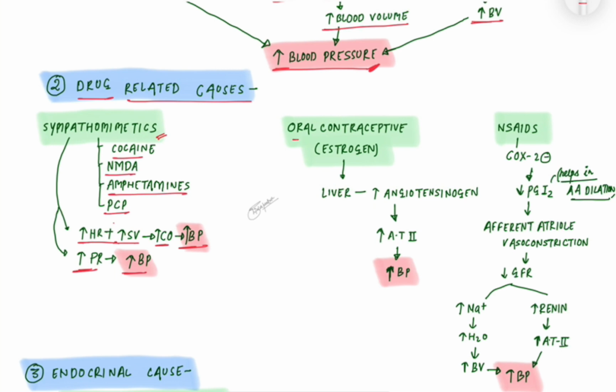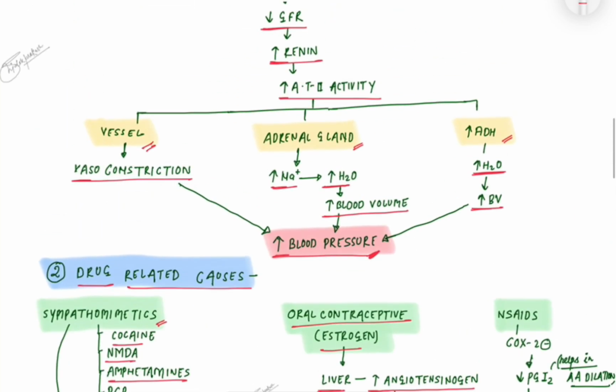Oral contraceptives like estrogen act on the liver, increasing the production of angiotensinogen, which is converted to angiotensin 1 and then angiotensin 2, increasing the blood pressure.